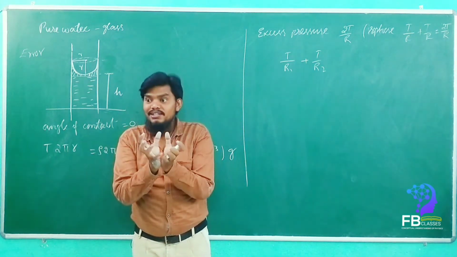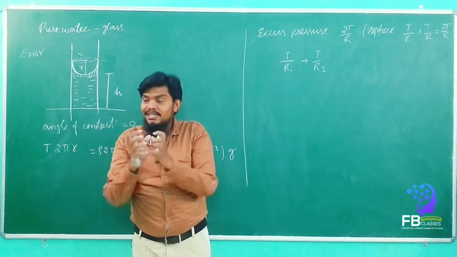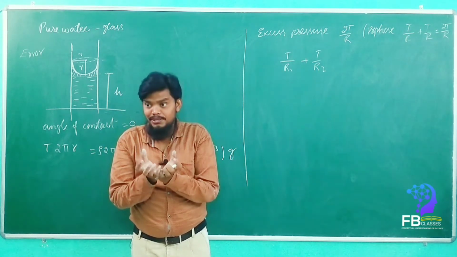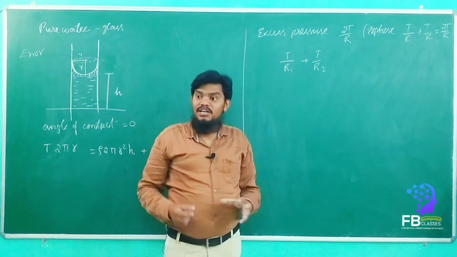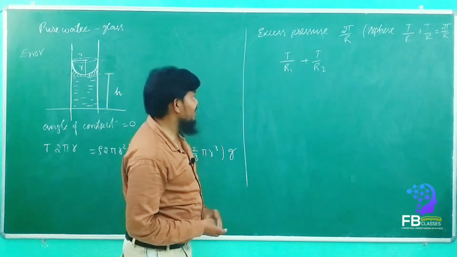We consider the soap bubble and water drop as a sphere. But sometimes it should not be a sphere everywhere, right? It will be different. See why it is different.